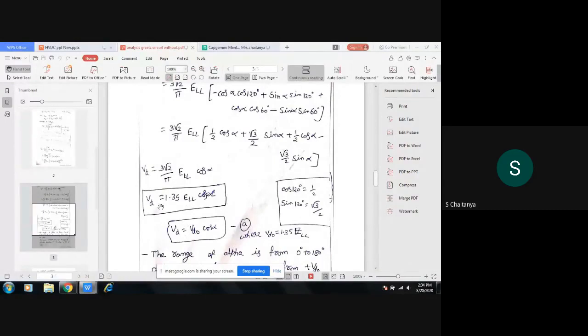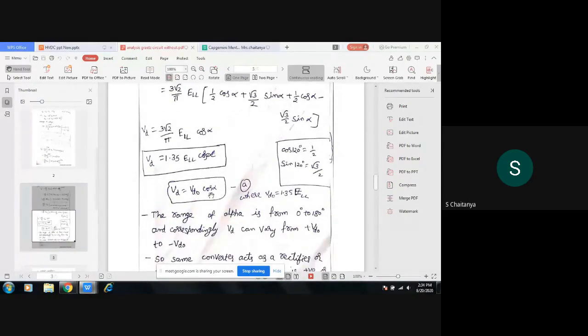I am taking this 1.35 ELL as VD naught. So VD is equal to VD naught into cos alpha. You can keep it like this also, 1.35 ELL of cos alpha. It is not compulsory to change the term. I am taking this total term as VD naught into cos alpha.